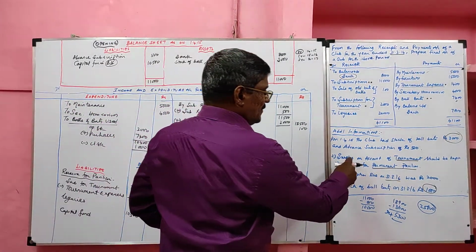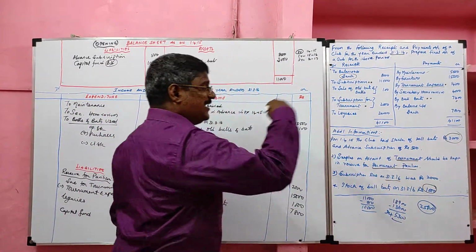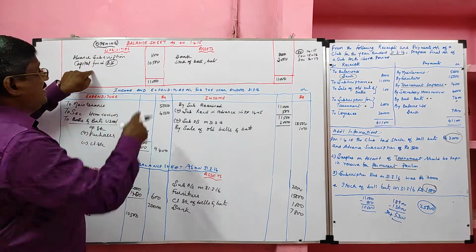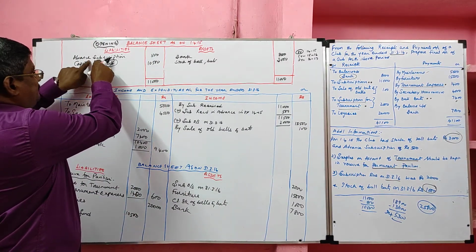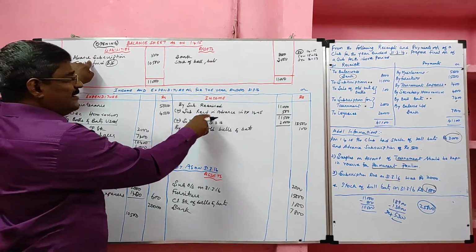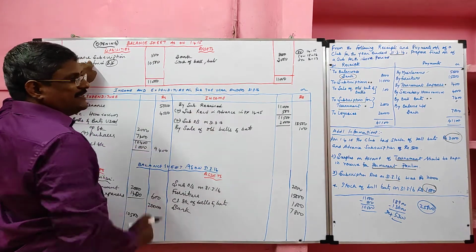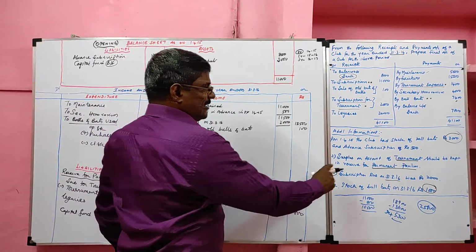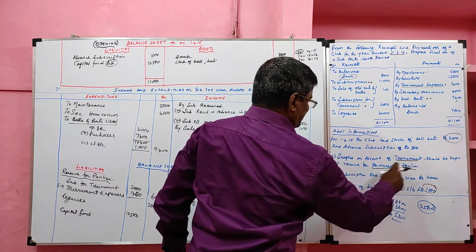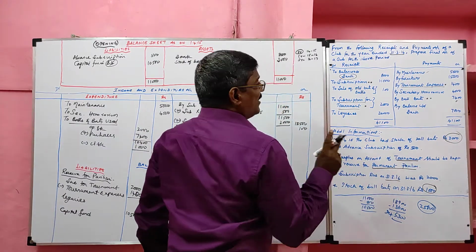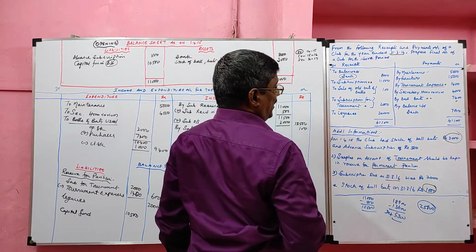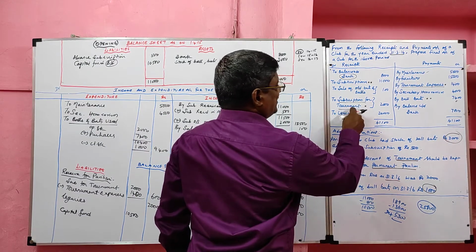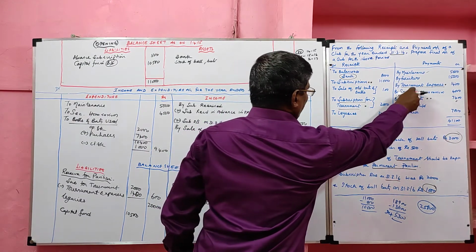Next, advance subscription. Last year advance subscription is recorded in the opening balance sheet liability side, and in income side it should be added with the subscription received. Then surplus on account of tournament should be kept in reserve for permanent pavilion. We have two items in relation to the tournament. One is subscription received for tournament, another one is tournament expenses.